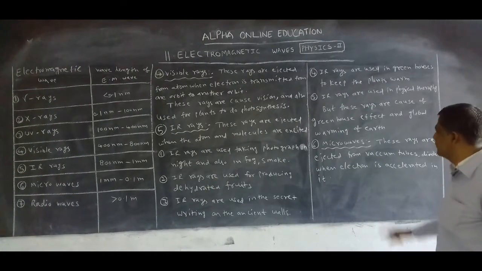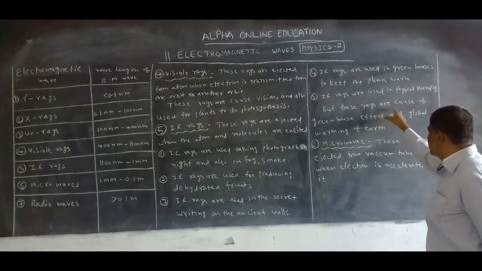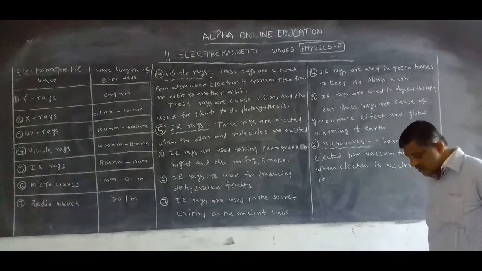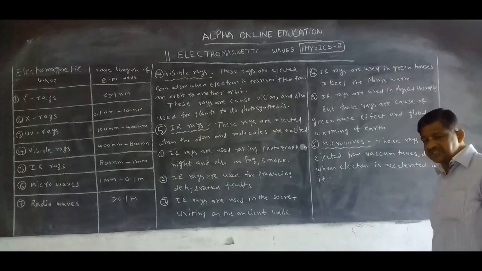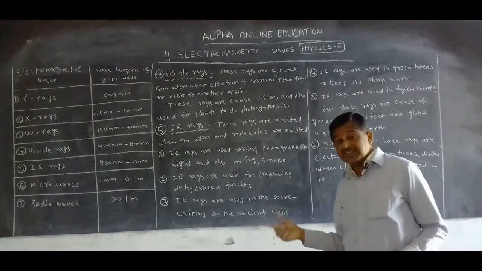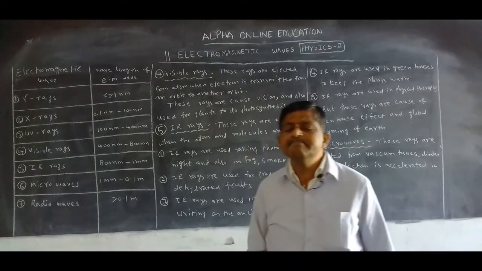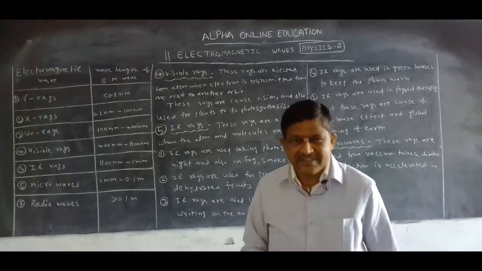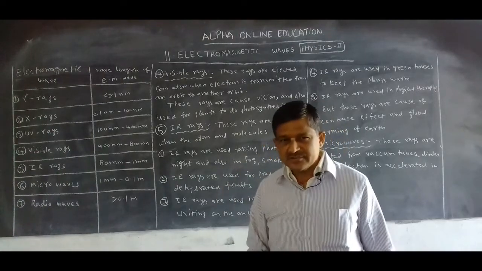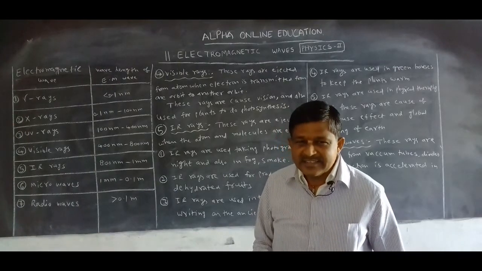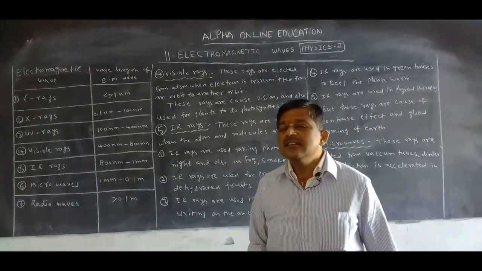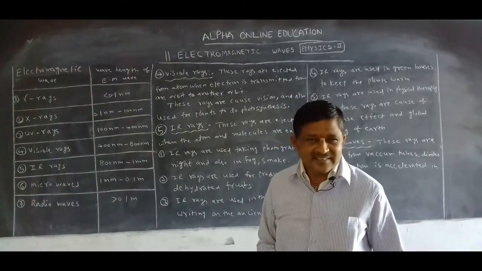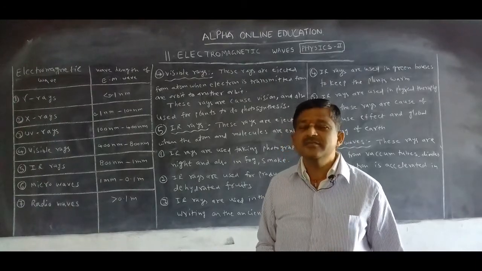Yes, there is a problem. These rays are a cause of the greenhouse effect and global warming on the earth. Every year the temperature increases across the world. What is the cause? The greenhouse effect and global warming. What is the greenhouse effect? We studied that in first year, in physics and chemistry also. Carbon dioxide increases on the earth and traps the infrared rays, so they do not leave the earth.